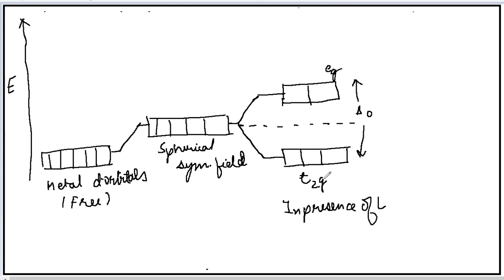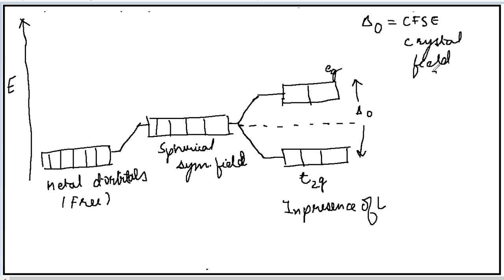T2g includes the three degenerate orbitals and Eg means the two degenerate orbitals which have split. Earlier they were together, but now in the presence of ligands they have split. The difference in energy between these two is indicated by delta O, and this is known as crystal field splitting energy.